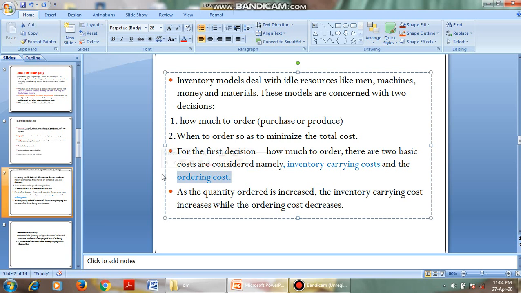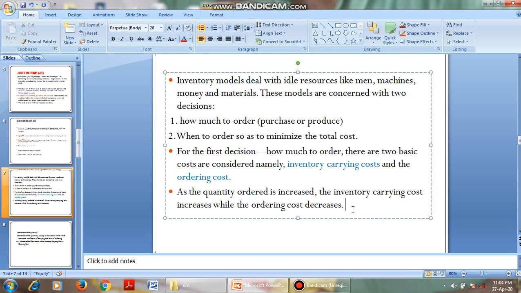See, what is the cost for ordering, how many products are being ordered, and what is the ordering cost. For example, if you order one product, then the ordering cost is for one product. If you order 1,000 products, we have to consider the ordering cost for 1,000 products. As the quantity ordered increases, the inventory carrying cost increases, while the order cost decreases. Here, I'll tell you a simple example.